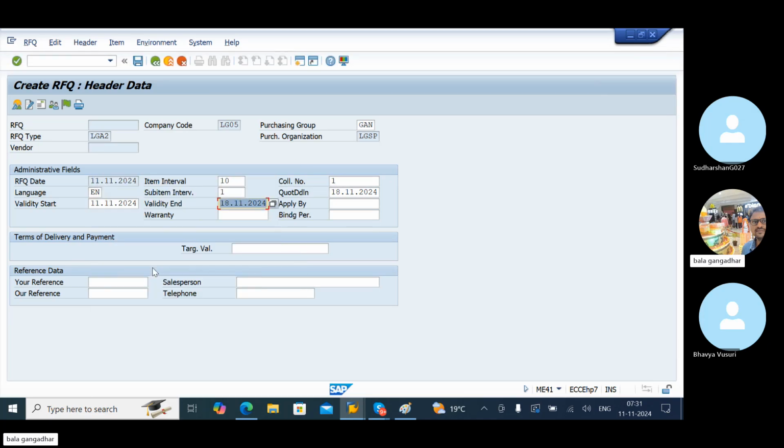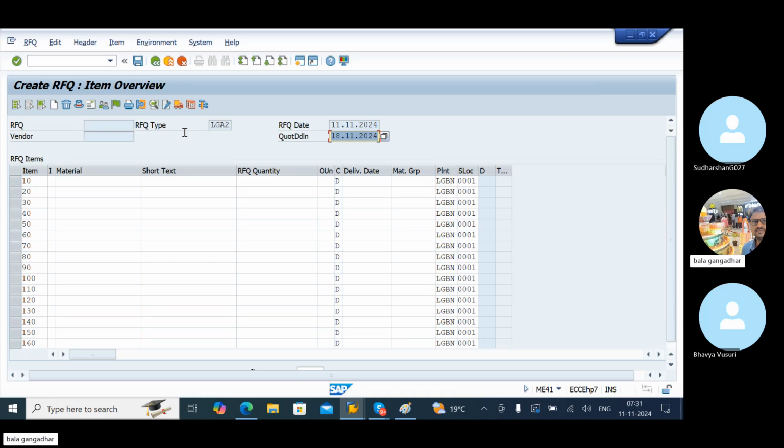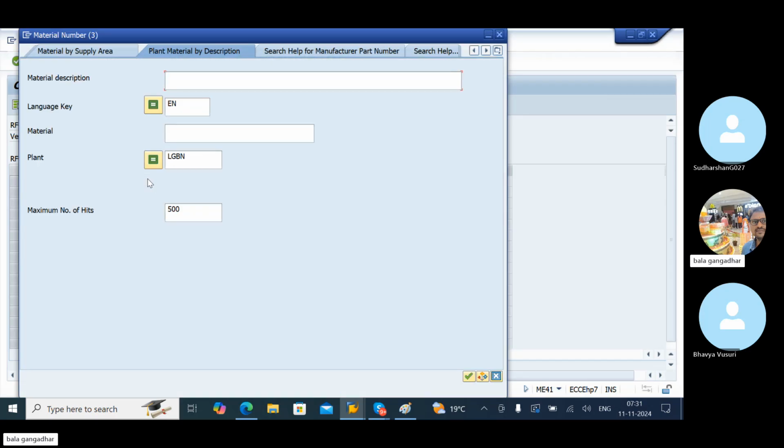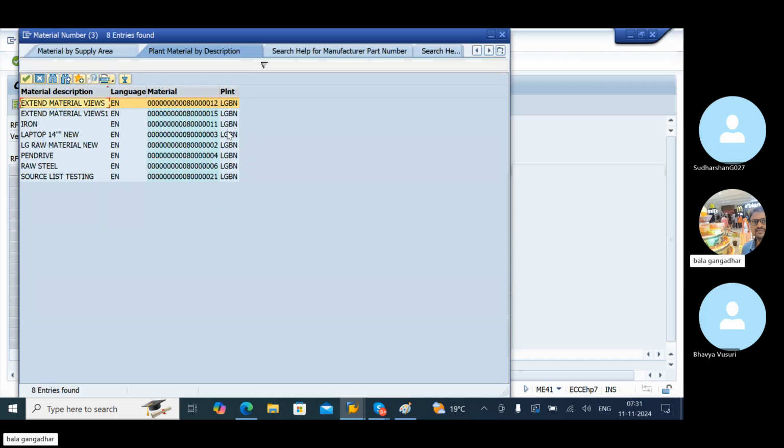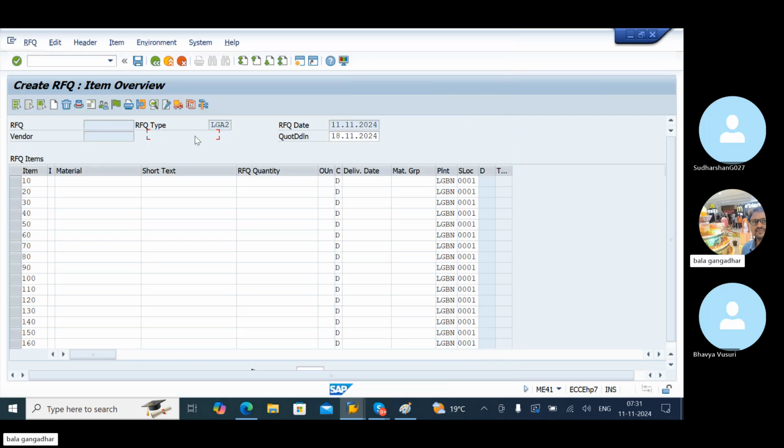Validity start. Validity end. Okay, validity end. And click on enter. Okay, material number. Okay, browse. Select the material number here, whatever the material number you want. Quantity 1000 kg. Okay, quantity 1000 kg.